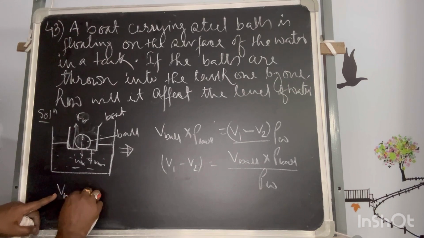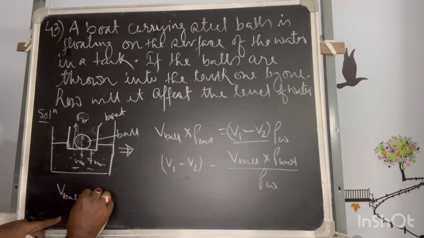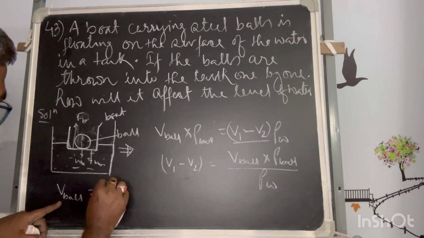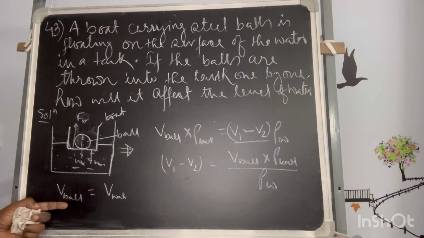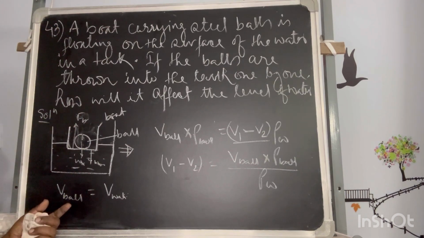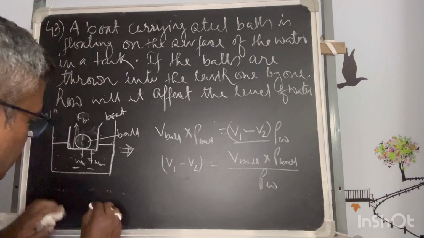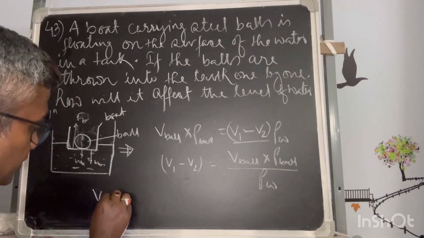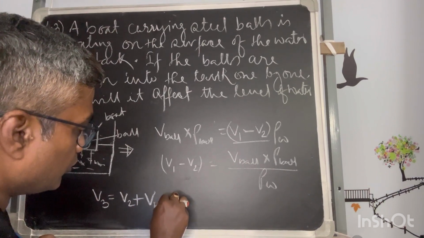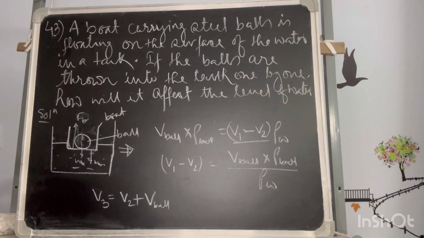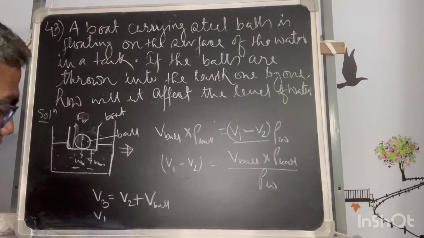Ball has dispersed the equivalent volume of ball, V of water. I mean to say the ball is dropped, so the volume dispersed is equivalent of V. In second case, the total volume V3 is V2 plus the ball volume. Understood? So V3 is the second case and V1 is the first case.